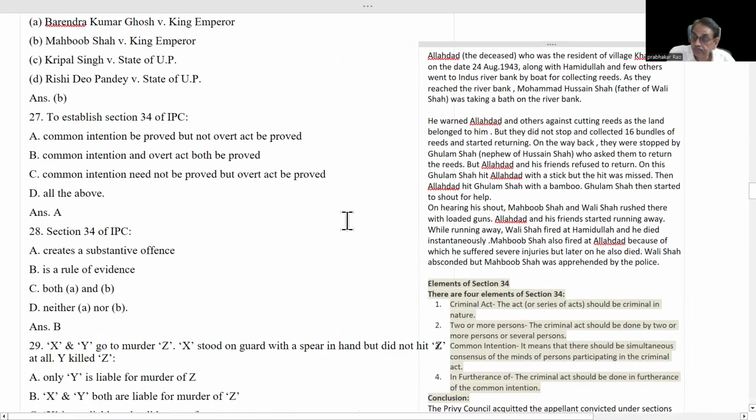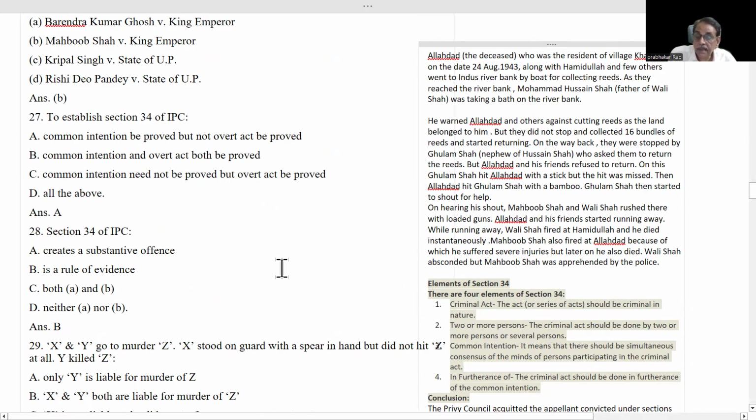Next, to establish Section 34 IPC, common intention must be proved but not overt act; common intention and overt act both; common intention need not be proved but overt act must be proved; all the above.